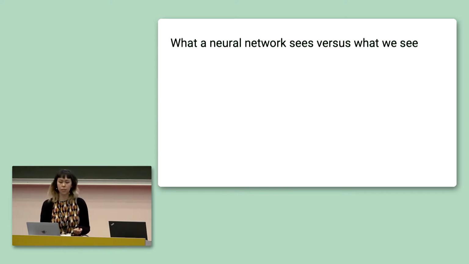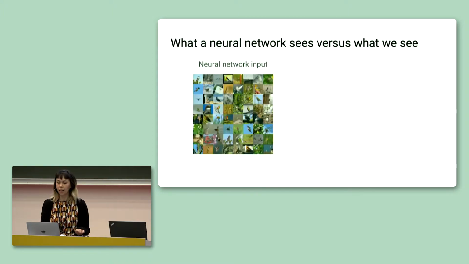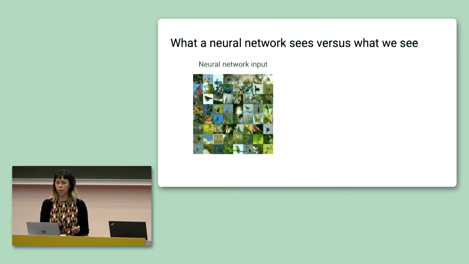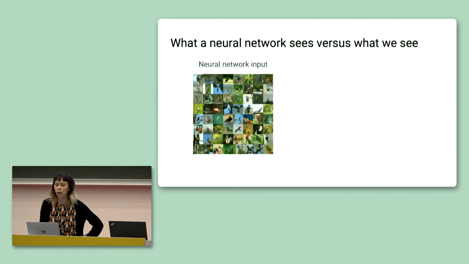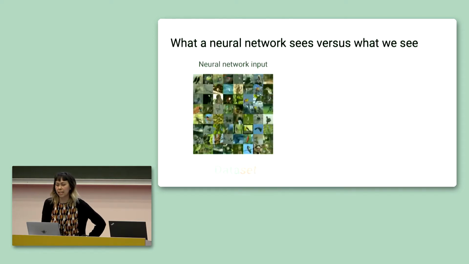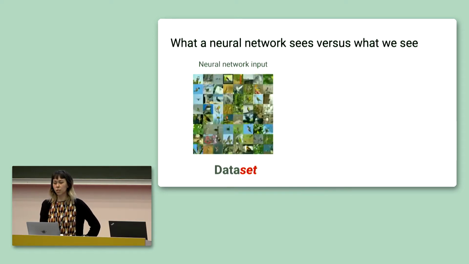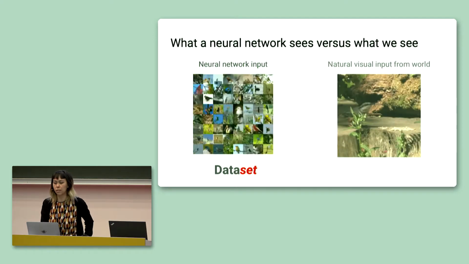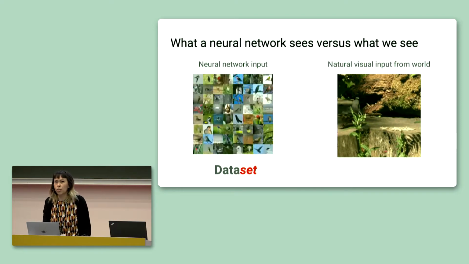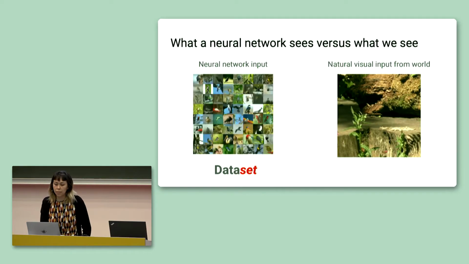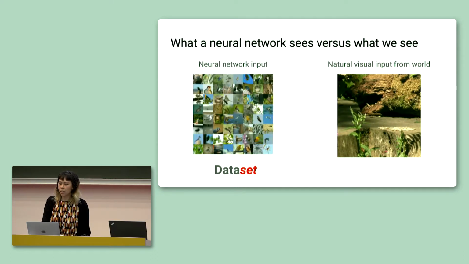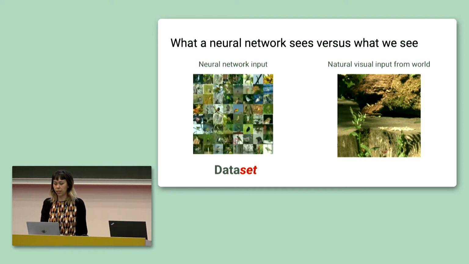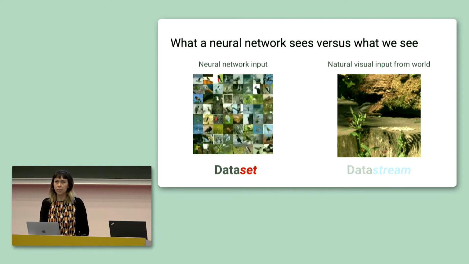As a result, this is what our model would see: a set of images from the classes that we care about with no general structure or relationship between the pairs of images. We refer to this generally as a data set. This is in stark contrast to the data that humans learn from. We understand the visual world through video. The image samples that we see are generally ordered, they're organized by time, and there is a relationship between nearby images in the video. I'll refer to this as a data stream.